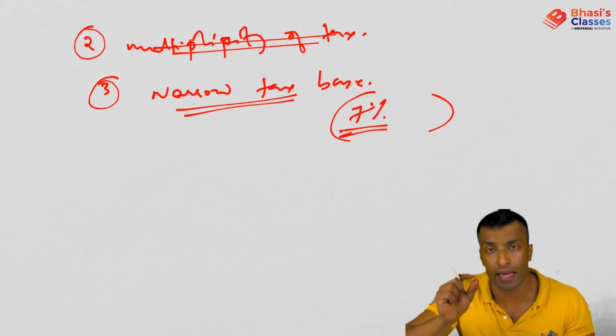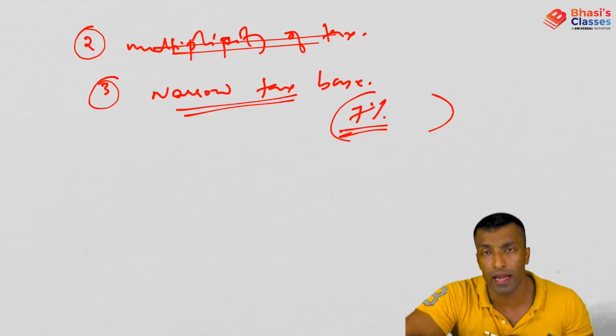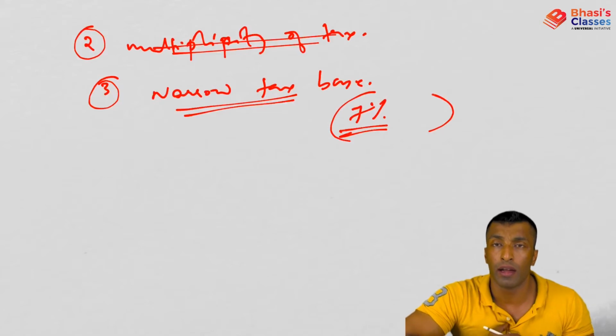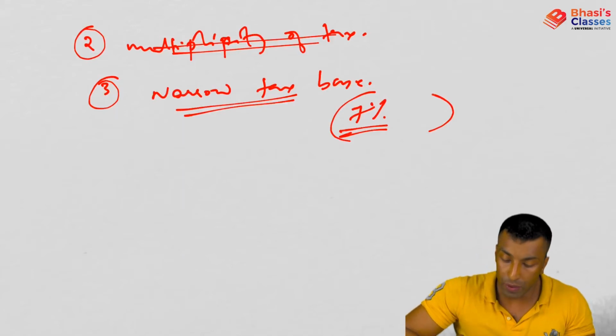for the low tax GDP ratio. Tax revenue is low because of narrow tax base. Most of the people are not paying tax. They are mostly in the unorganized sector, so it is difficult to identify them also. So there are a lot of structural issues related to this. Narrow tax base.